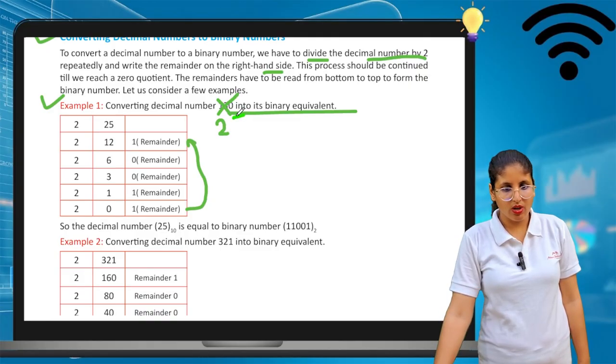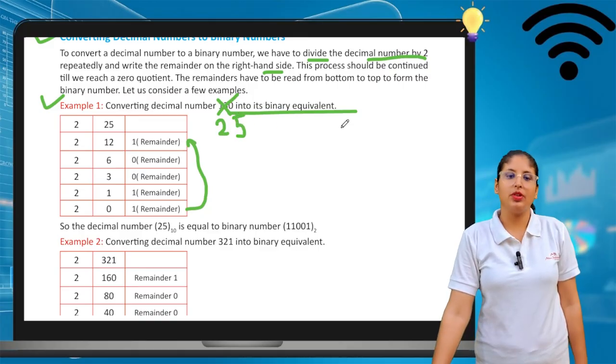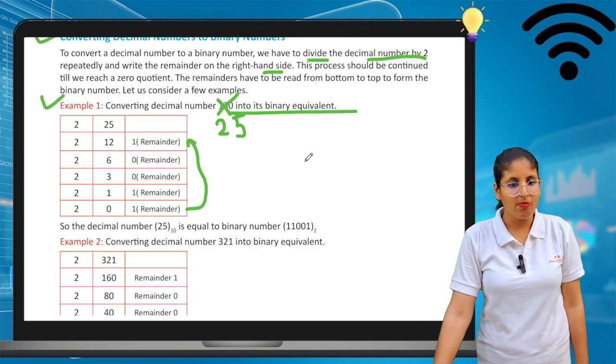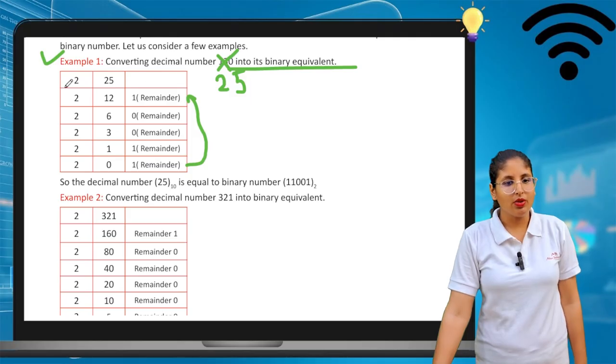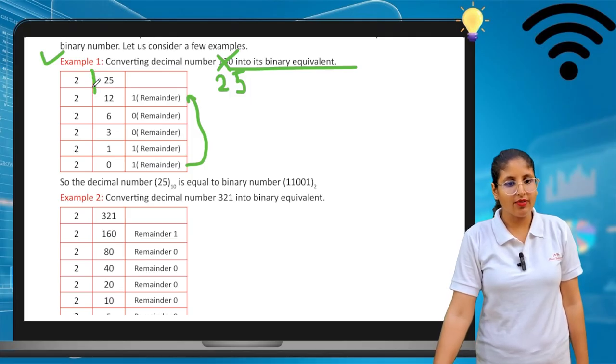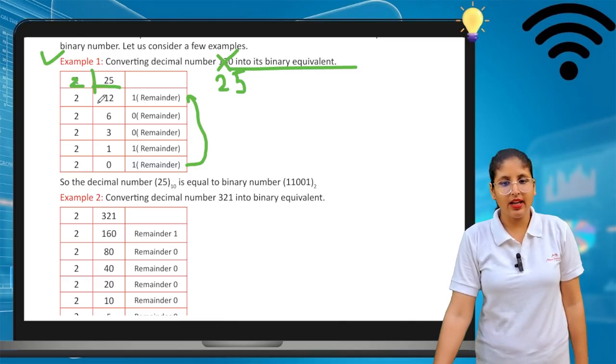So you want to convert 25 into a binary number. It's not 130, so you have to convert 25. Of course, you have to divide the number by 2, so you can write 2 here. If you divide 25 by 2, we are able to divide.